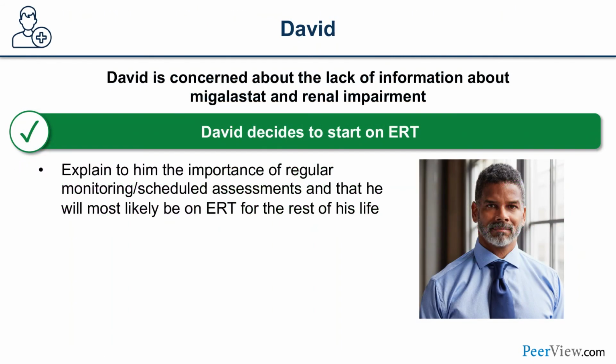So let's go back to David. After speaking to David, he's concerned about the lack of information about migalastat in advanced kidney disease, which is GFR less than 30 mL per minute corrected for body surface area. After further discussion, he decides to start enzyme replacement therapy.